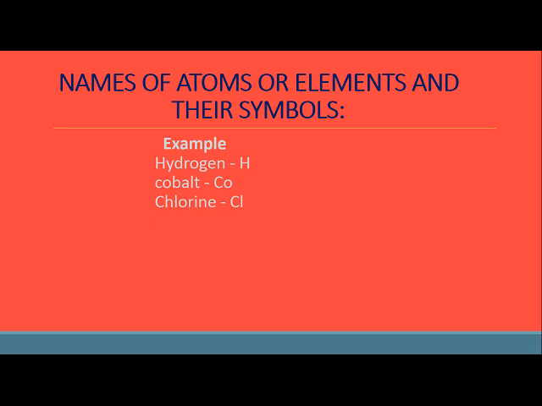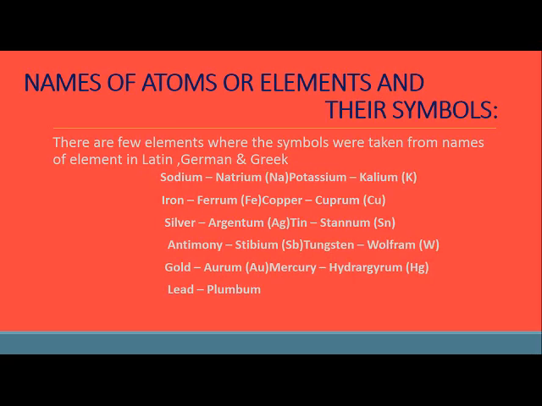Here, chlorine and cobalt both start with C. So we cannot have C for both, right? So cobalt was called Co. And children, you should say that for chlorine it should be Cl. Actually, chlorine has got its symbol from its Latin name.